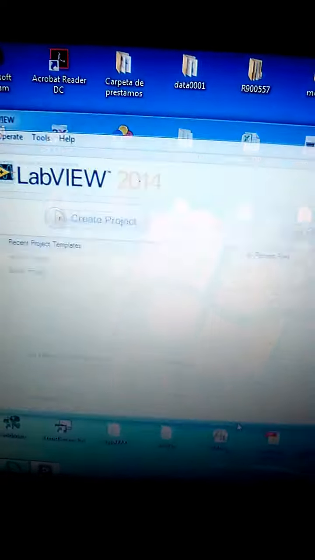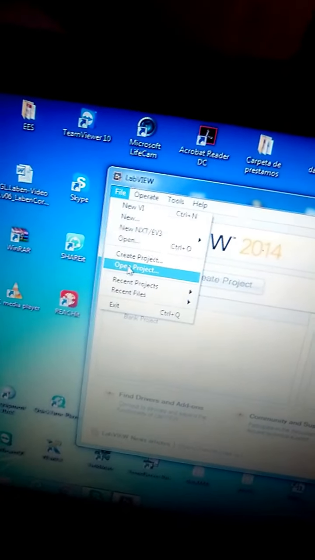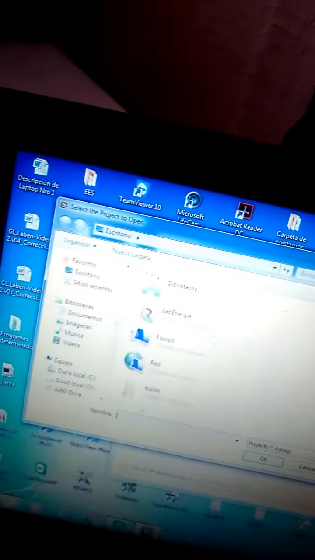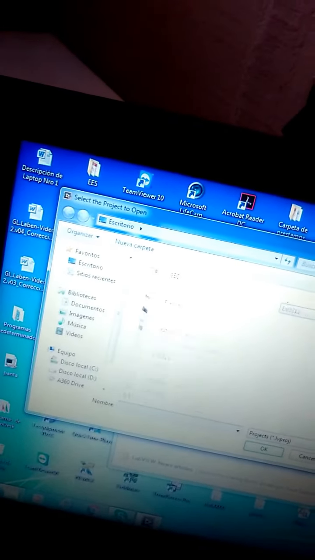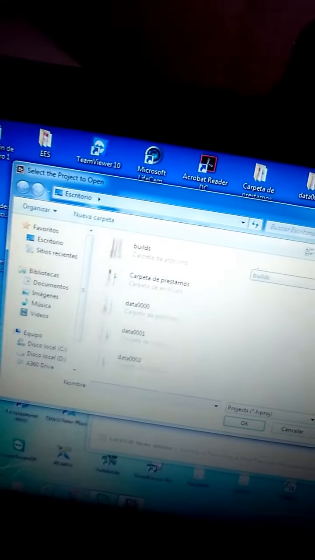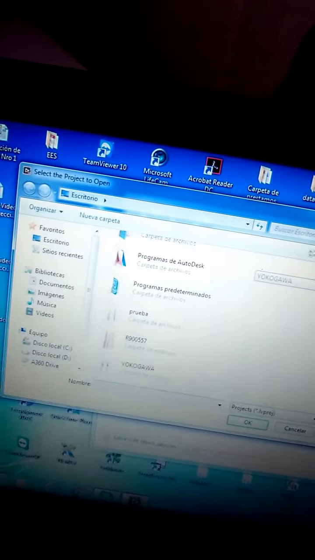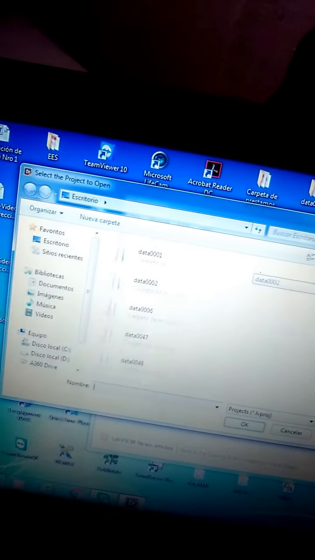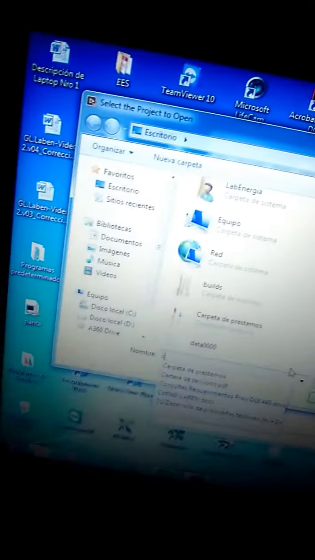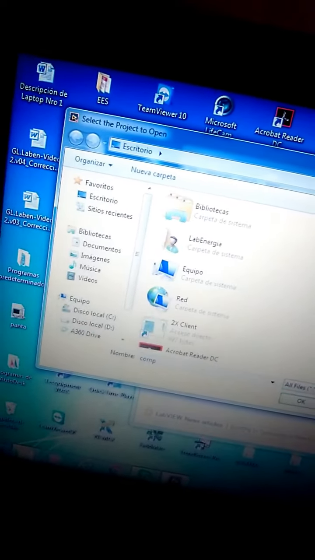Okay, so I want to start LabView now. Remember, look for LabView, and after that we suggest you look for the project, open project, and there are many suggestions. I suggest you also look for one of these, which is in the file compressor. Look for file compressor, please. Compressor. No. All files. Okay.